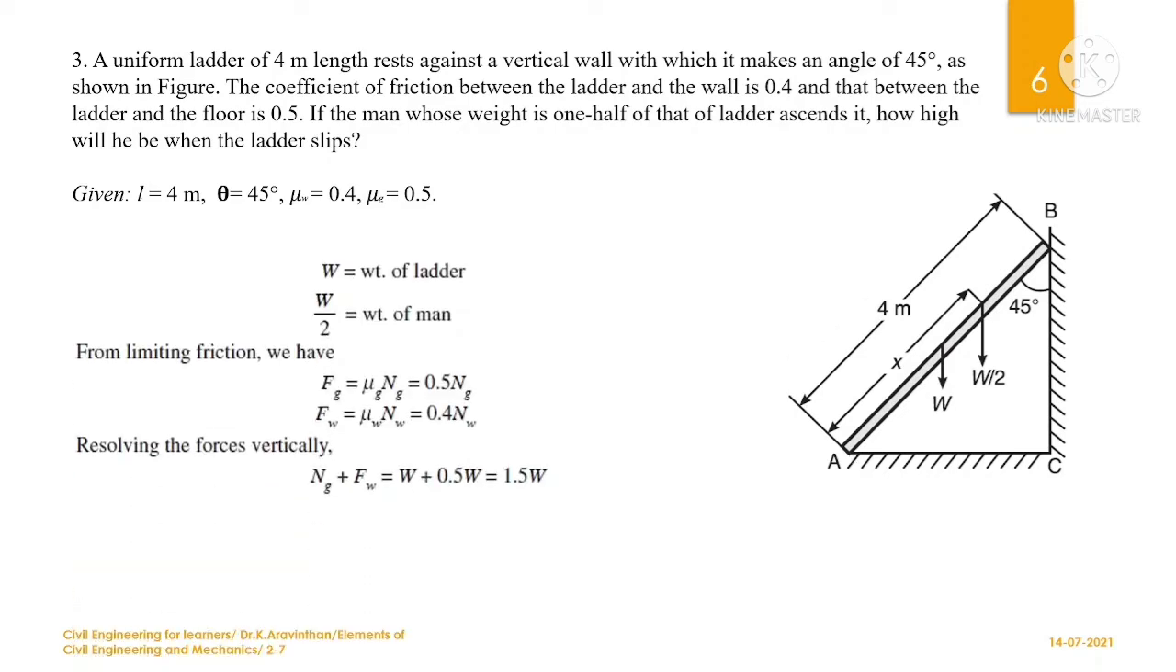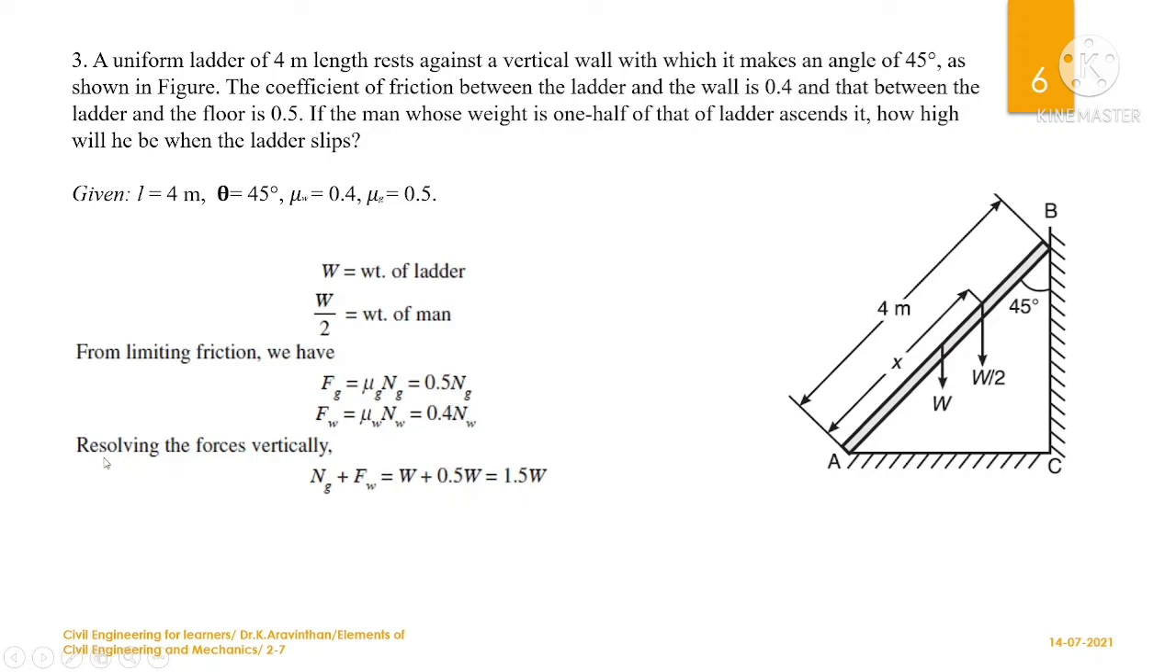Now let us find the distance. We will take W as the weight of the ladder, and W by 2 is the weight of the man, as given in the data. From limiting friction, we know that the ground friction Fg and the wall friction Fw are mu times the normal. So there will be a normal support at the wall, Nw, and at the ground, Ng, which will give Fw equal to 0.4 Nw and Fg equal to 0.5 Ng.